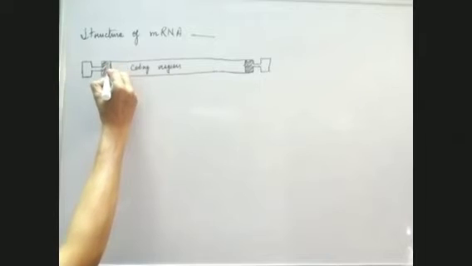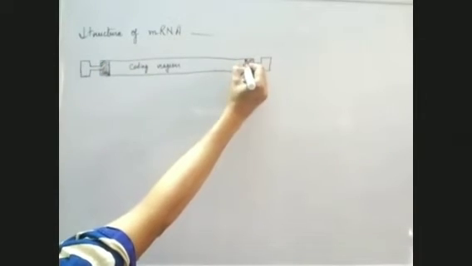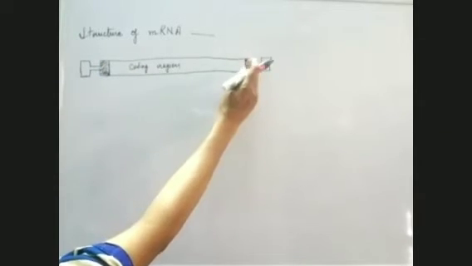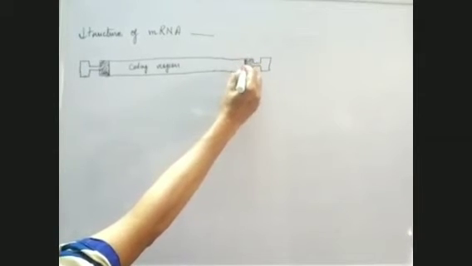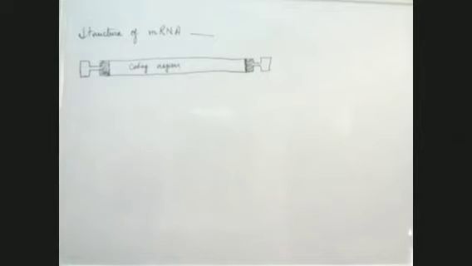That means from here to here, it is the coding region. Only coding takes place here. That means it has the complementary bases on the basis of which the bases of messenger RNA are synthesized.